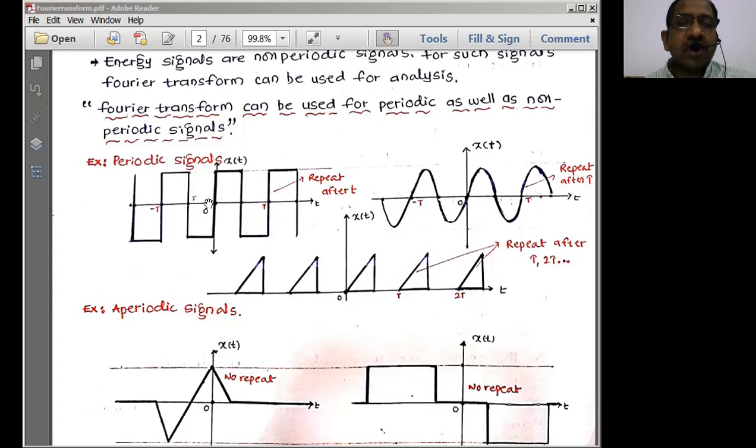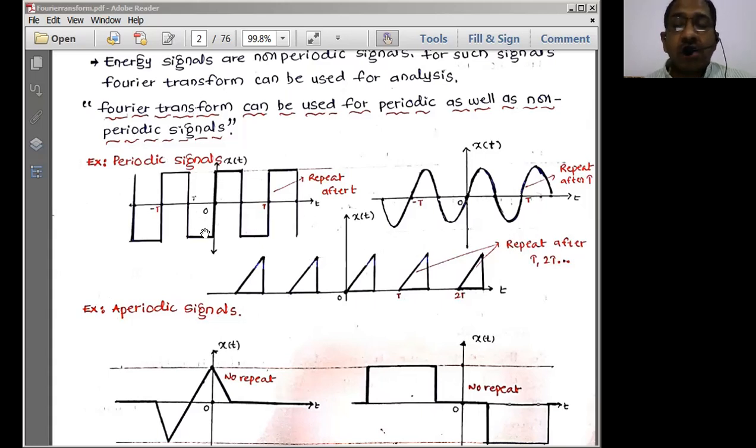How many discontinuities have I found here? 1, 2, 3 discontinuities. Now these 3 discontinuities should get repeated for every time period. If so, it is going to satisfy the first Dirichlet condition. So what is the next Dirichlet condition? It should have a finite number of maxima and minima. In this time interval T, how many maxima does it have? One maximum and one minimum, and that should be the case for the entire duration of the cycle. Then it satisfies the second Dirichlet condition.